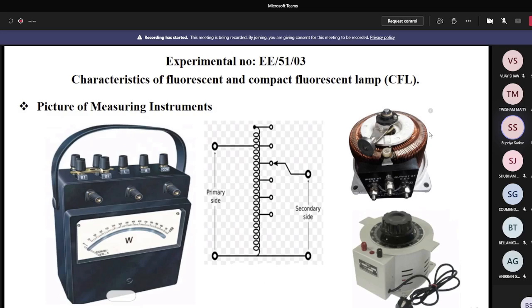According to the current and the voltage, you can understand what the multiplying factor is. The multiplying factor is written on the nameplate of the wattmeter. So you can easily understand the actual power that is consumed by the circuit. By wattmeter you can know the wattage, by ammeter the current, and by voltmeter the voltage. Then I will explain how you perform your experiments, which is also very important.